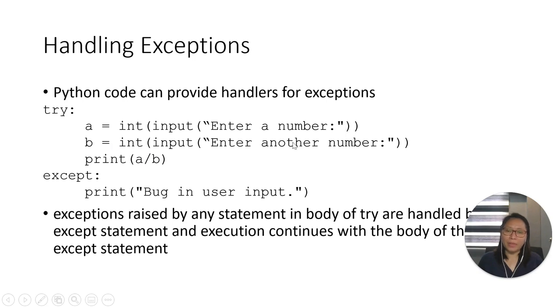Let's say any line here encounters an error. Control or execution goes to the except body, or except code block. It goes here, and this line is executed.